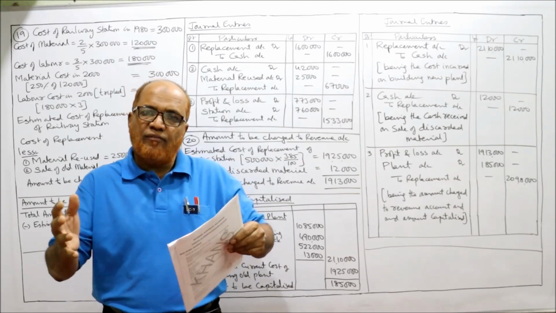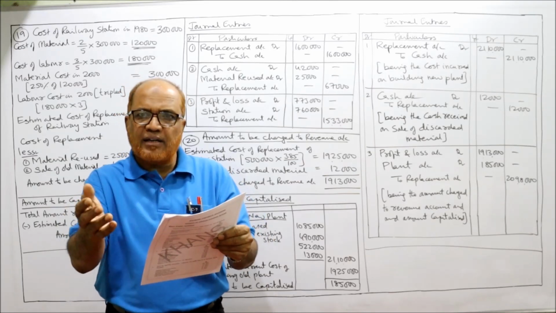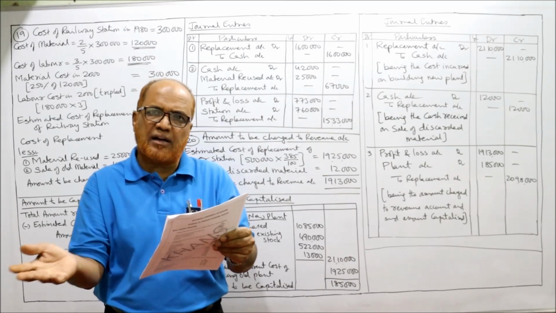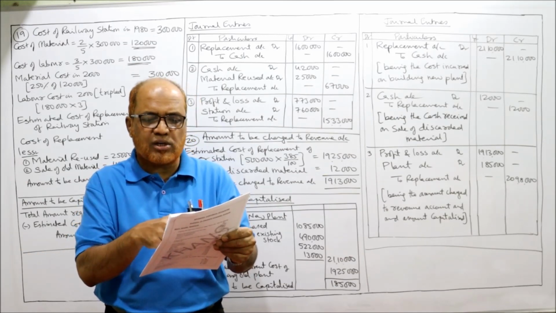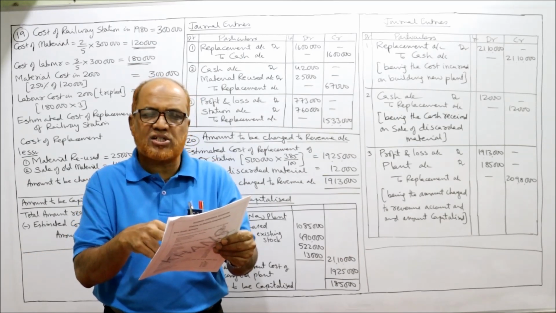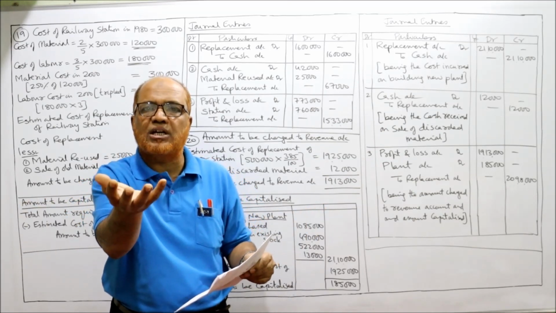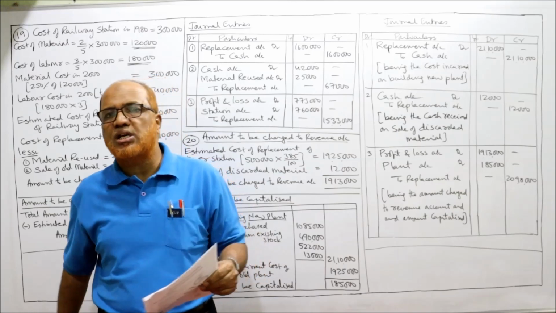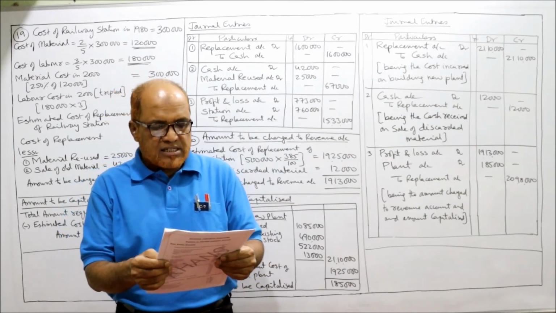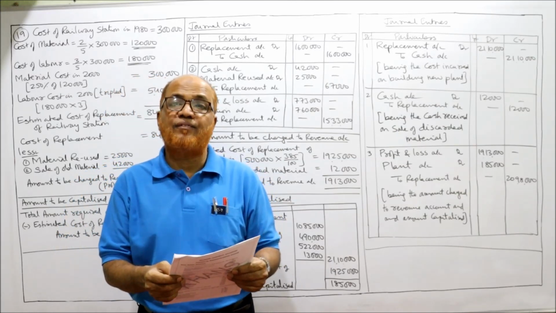We add up all four amounts: material purchased 10,85,000, material used from stock 4,90,000, labor 5,22,000, overheads 13,000, and we get the total cost incurred in constructing the new plant. The station was erected in 1954.